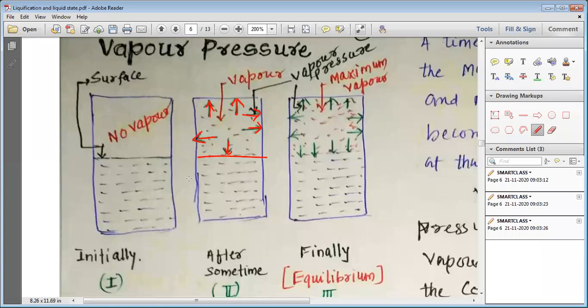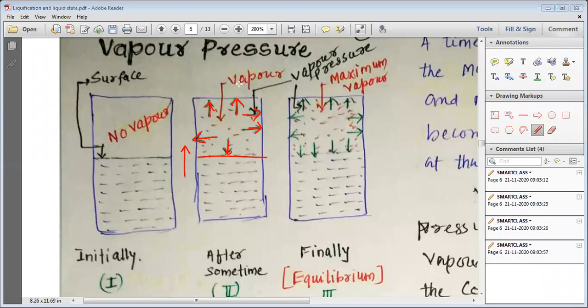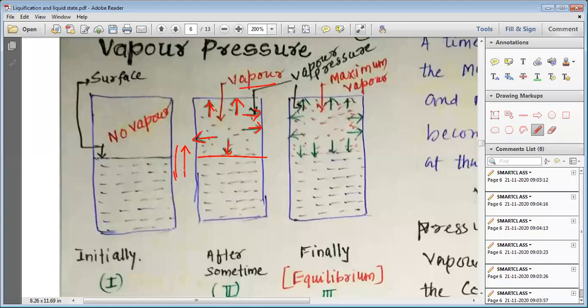So what happens? As vaporization takes place, molecules from the liquid go to the vapor phase. In the same way, when a certain number of molecules have collected in the vapor, the vapor starts condensing and gives us the liquid phase.